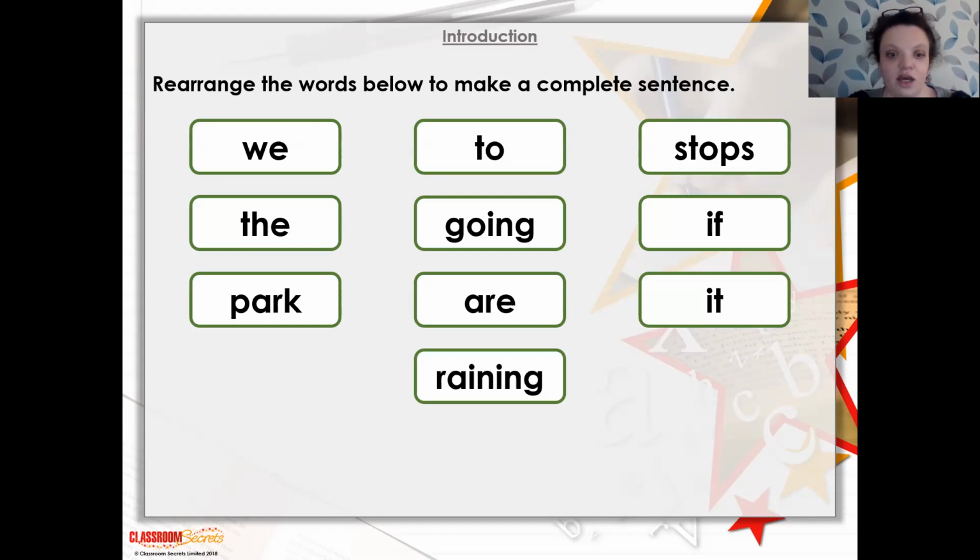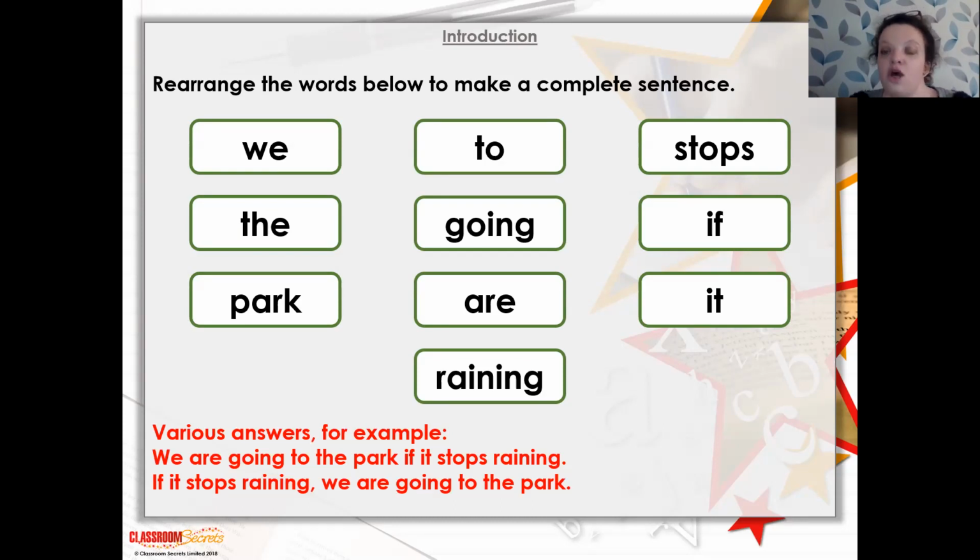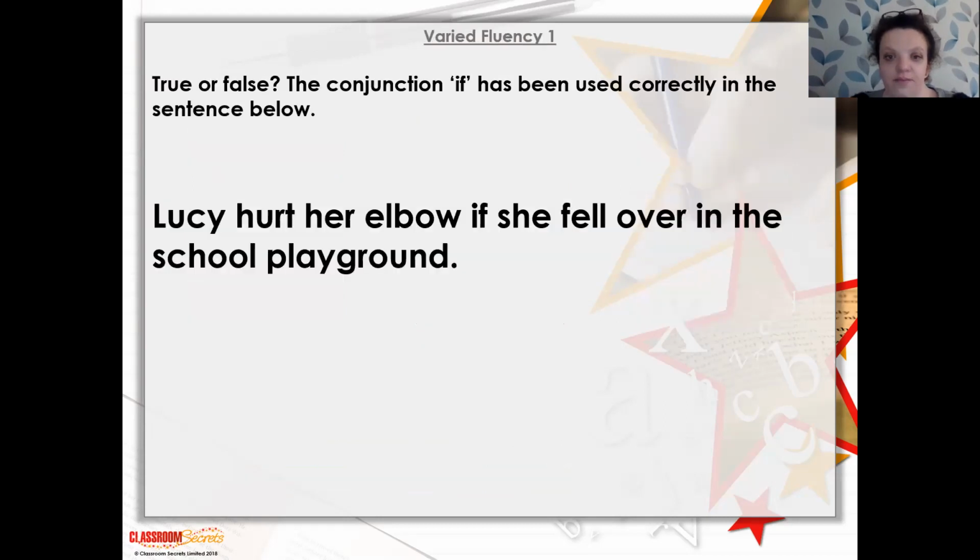Okay, fantastic. We should have had many different examples. We could have had "if" in the middle as a conjunction: "We are going to the park if it stops raining." Or you could have had it at the beginning: "If it stops raining, we are going to the park." So we're saying it's not definite. It might happen. We're not sure about the rain. So then we can go.